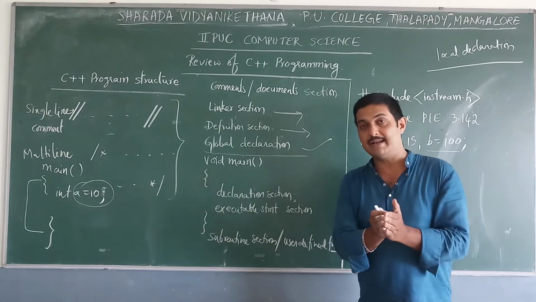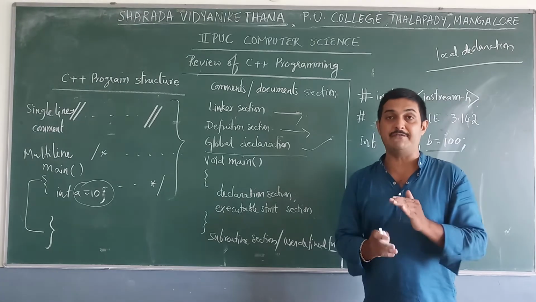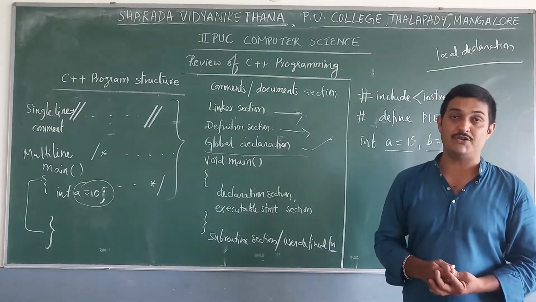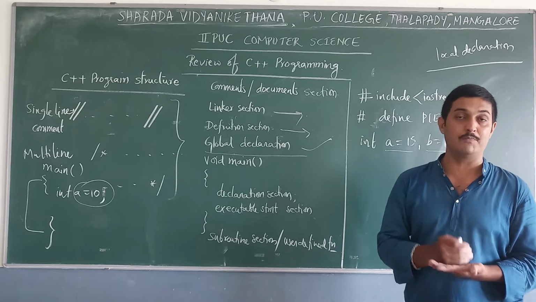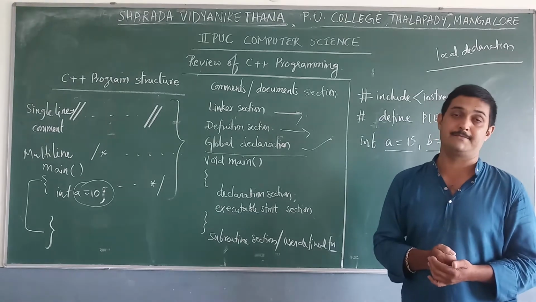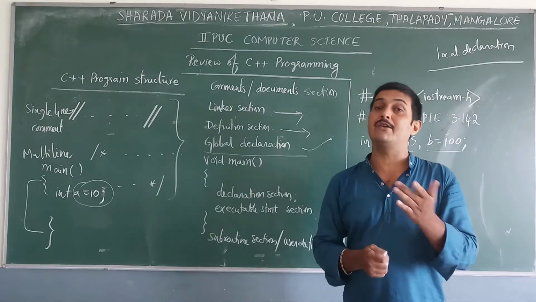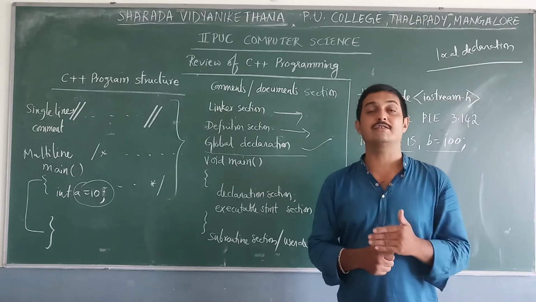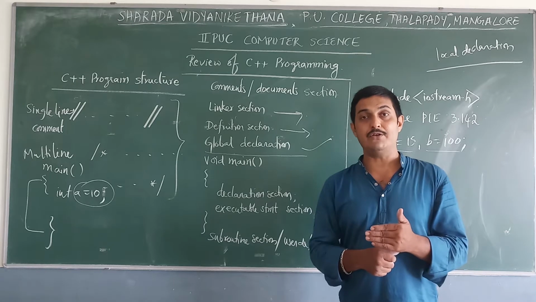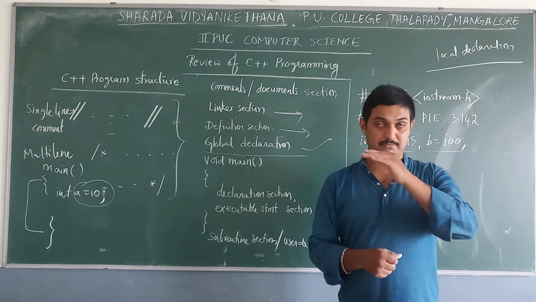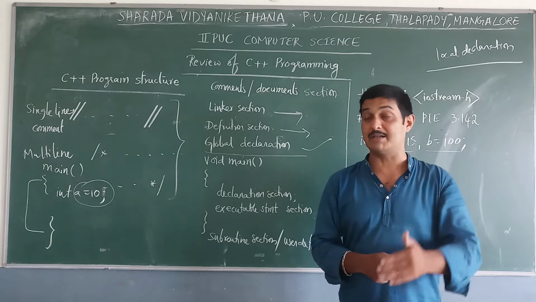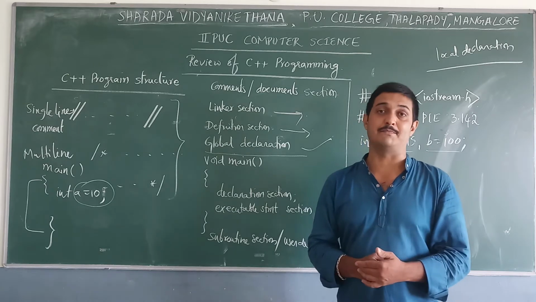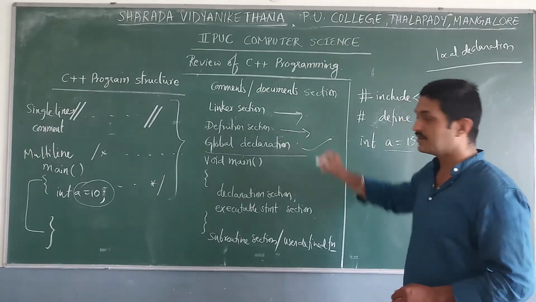So what do you mean by global declaration? Global declaration means variables defined before the main function or before any block. It is called global declaration, and variables defined under global declaration are called global variables. And it is different from local declaration and local variables. Local declaration means variables defined inside a block are called local variables, and their value is available throughout that particular function only. That means that particular subroutine only, and outside the subroutine or outside the function it is not allowed, or not accessible. Okay, these are about global declaration.